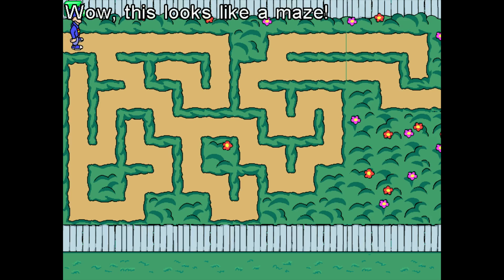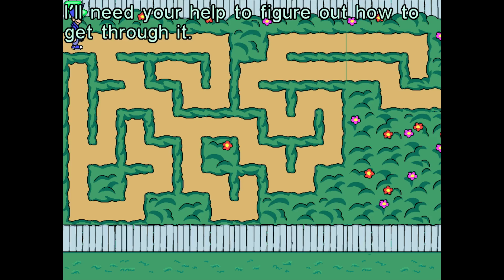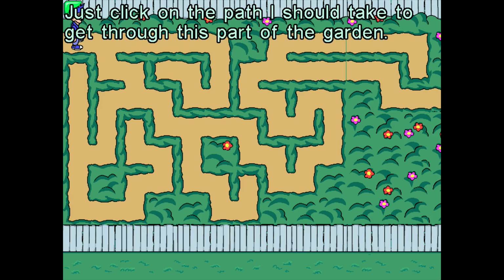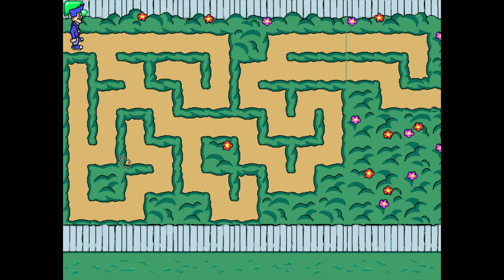Wow, this looks like a maze. I'll need your help to figure out which path I should take to get through this part of the garden. I'm gonna try it. I really can't guarantee for a second that I'm actually going to find everything. It's with no overworld choice, no quick jumping to sections. Even if you knew where everything is, a child very well may not bother to walk to the further puzzle things that are just further away.